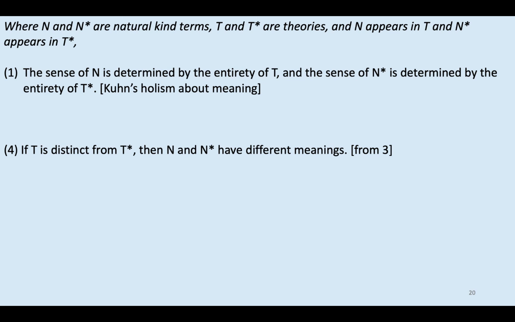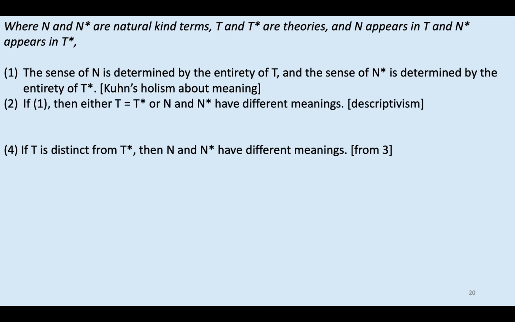So suppose it's true that the sense of n is determined by the entirety of the theory T, and the sense of n star is determined by the entirety of theory T star. Well, if that's right, then either theory T and theory T star are just the same theory, or n and n star must have different meanings.